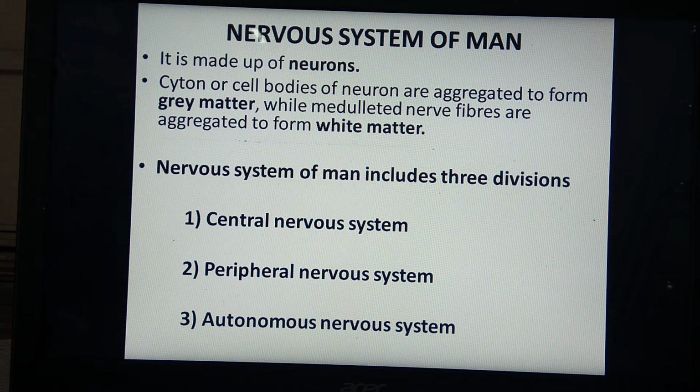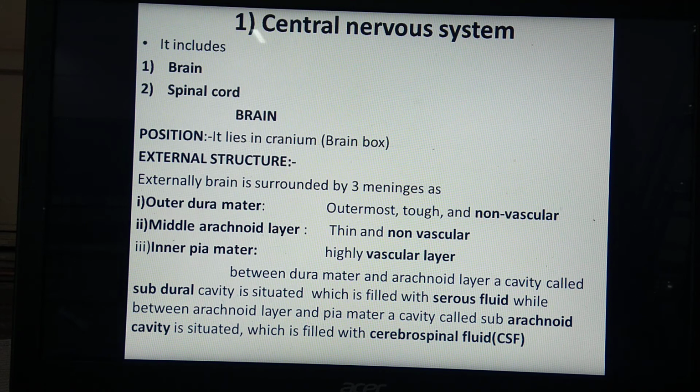It is divided into three parts: central nervous system, that is CNS; second is peripheral nervous system, which is called PNS; and the third one is autonomous nervous system, which is also called ANS. So there are three divisions of the nervous system of man. We'll start with the first one, that is the central nervous system.